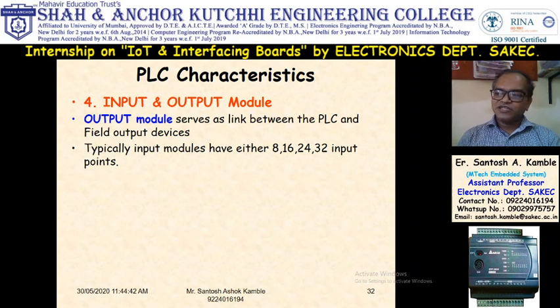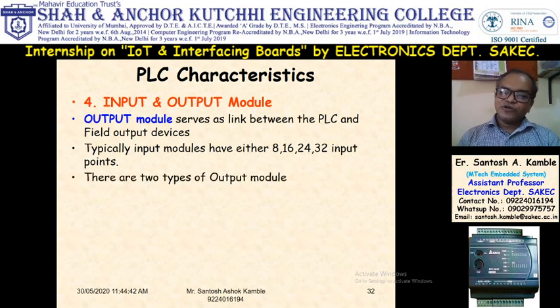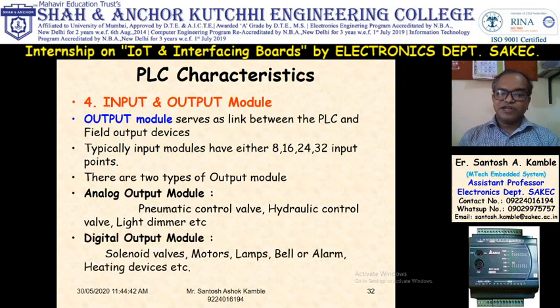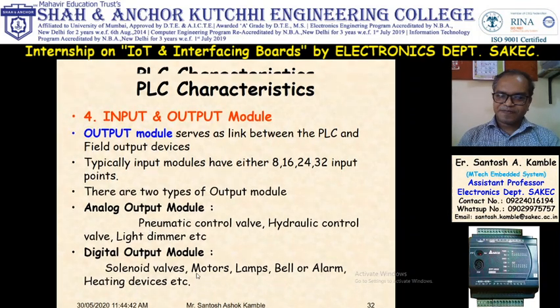Then output module. Same, the output module serves as the link between PLC and output field. Typically it is also 8 output, 16 output, 24 output, or 32 output. It is in the range of 8. There are again two types of output. First is analog output module. Second is digital output module. So analog output module operates analog devices, and digital output module operates digital devices.